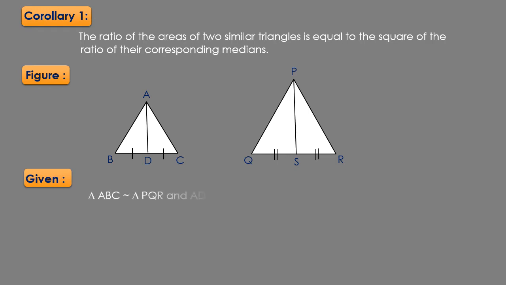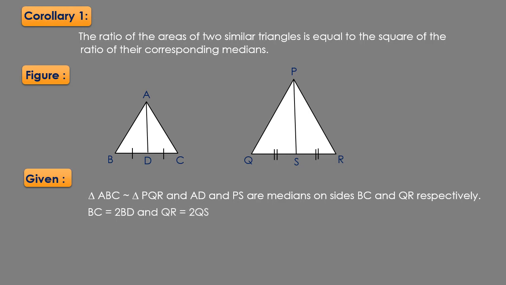Now let us see the things which are given to us. We are given that triangle ABC and triangle PQR are similar, and AD and PS are respectively the medians on sides BC and QR of triangle ABC and triangle PQR. So now we can say that BC is double of BD and QR is double of QS because AD and PS are medians.